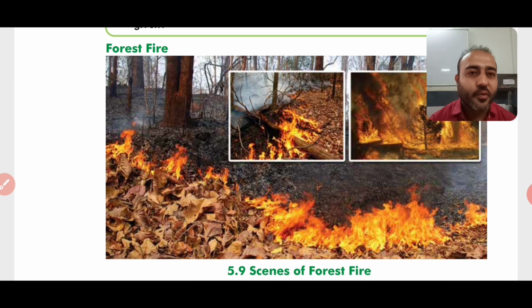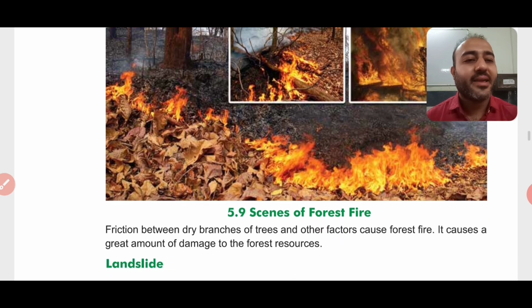Another reason for forest fire can be the friction created. Friction means whenever we rub our hands, we feel hotness in our hands, right? So when there is friction created between two trees due to dry wind, when these trees collide with each other, the fire can take place.